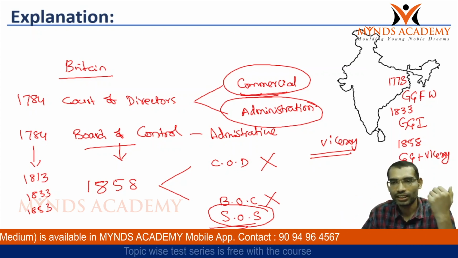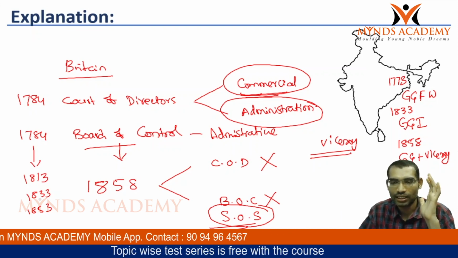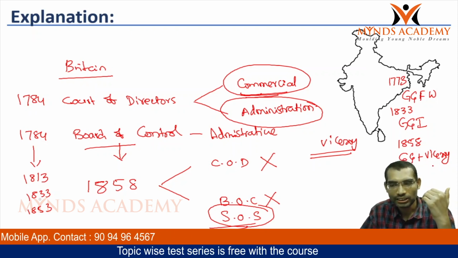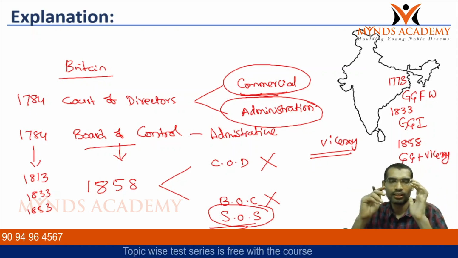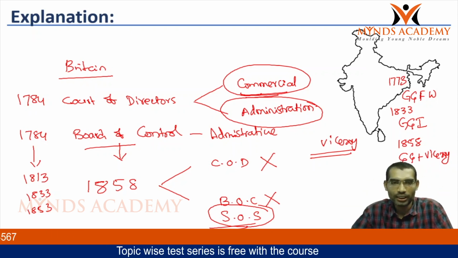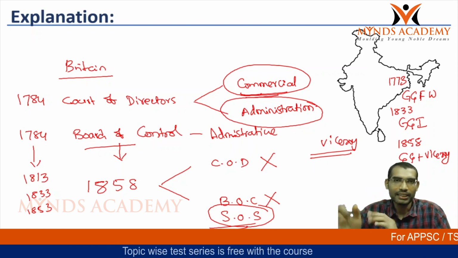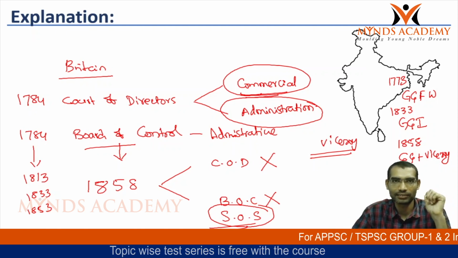The first Governor General of Fort William was Warren Hastings. The first Governor General of India was William Bentinck. The first Viceroy of India was Lord Canning. So this is broadly how the British setup and Indian setup was created for administering Indian territories.